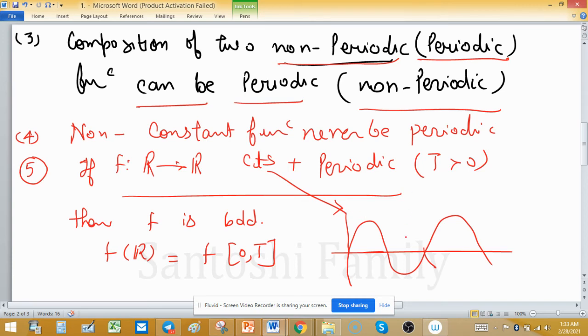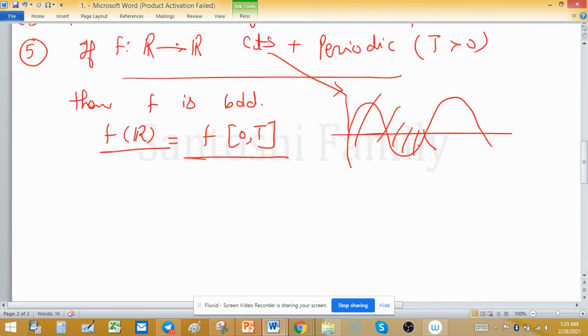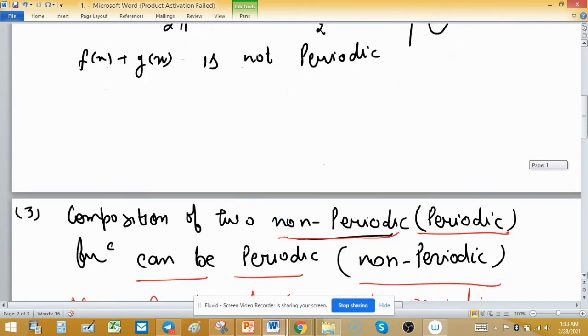So after a certain height, the function will behave like the previous one. So all values repeat after the period. So the image of all domain points is the image of the first period, or any, means 0 to T, if this function is defined starting from 0.